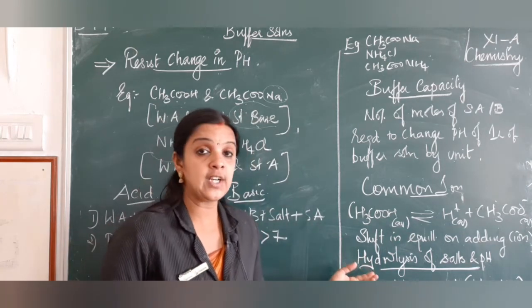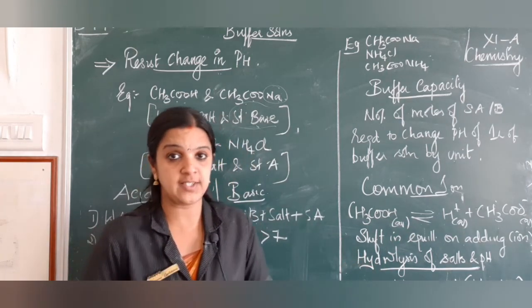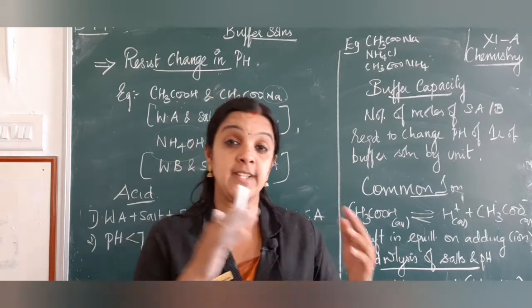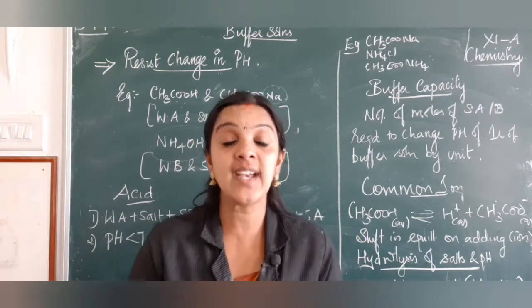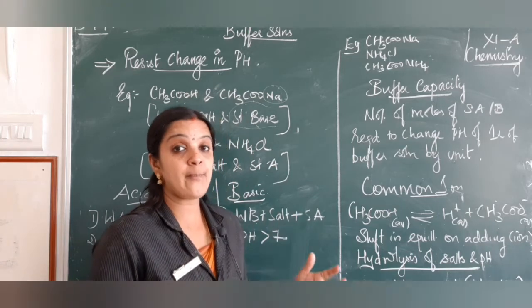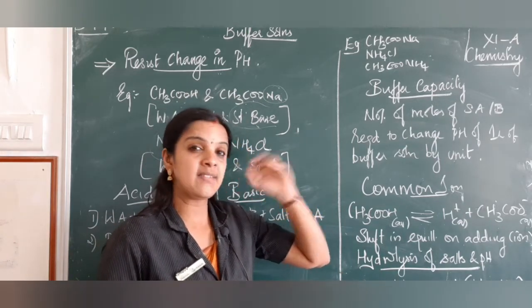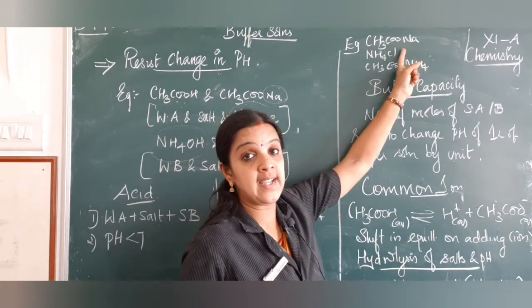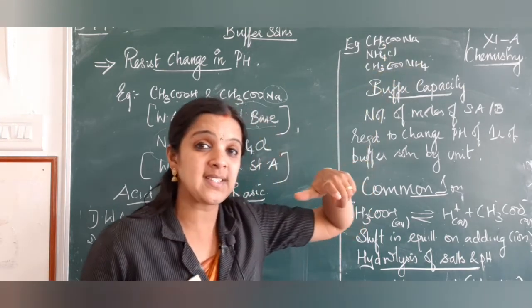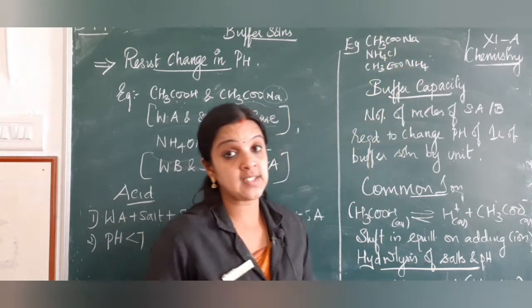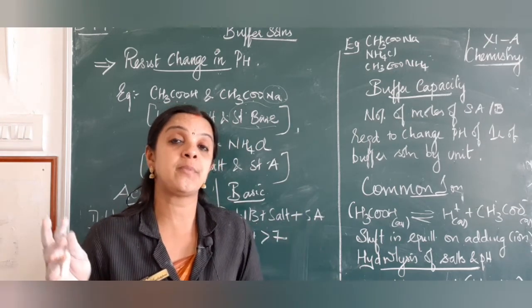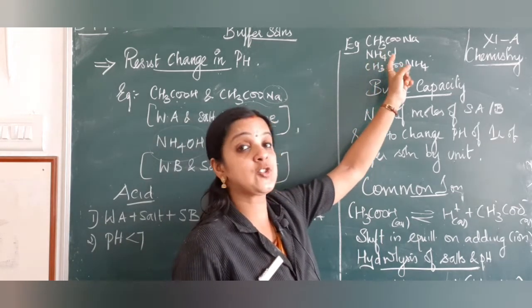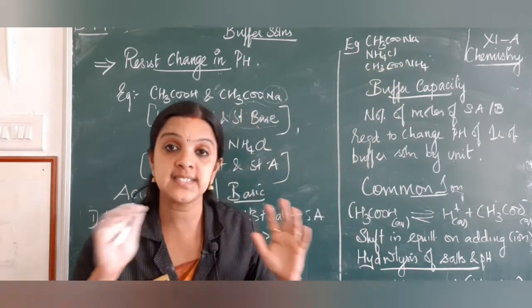And here we are going to learn also about hydrolysis of salts and pH. Any acid and base, whether a weak acid and strong base, a strong acid and weak base, or a weak acid and weak base, forms a salt. Now let us consider 3 cases. First a weak acid and a strong base, CH3COONa. CH3COOH is a weak acid, the base NaOH is a strong base. When this is mixed, NaOH being a strong base ionizes completely. Then NH4Cl, a weak base and a strong acid HCl, HCl ionizes completely.